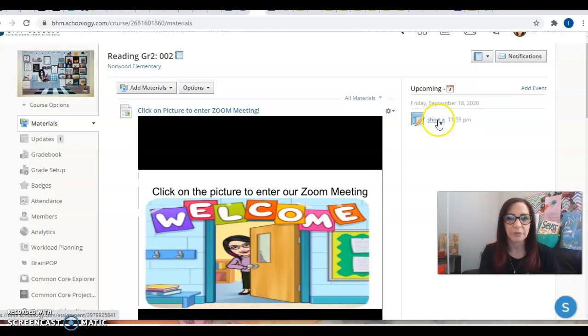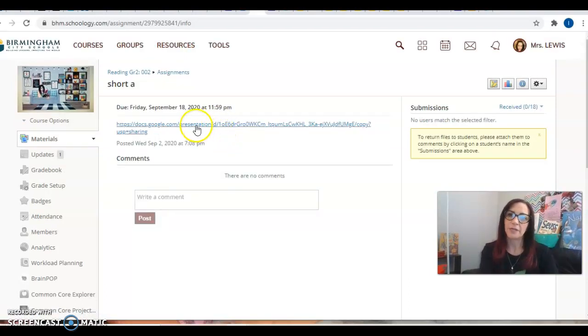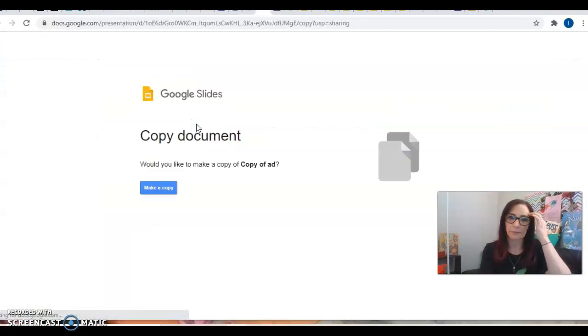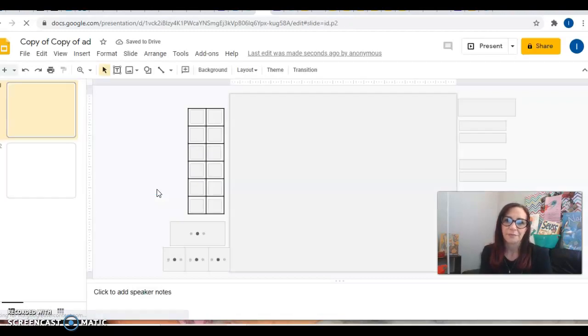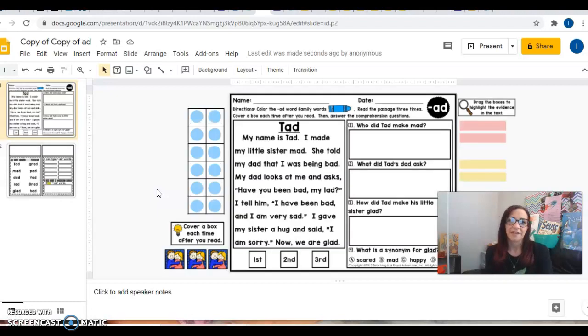So they would click on this where it says upcoming and Short A right there. And then there will be a link, and they'll click on the link, and it says, would you like to make a copy? The reason for that is because without making a copy, they would all be editing the same document. So they'll make a copy, and it'll be their very own, and it'll come up in a second. And they'll see this passage, and it's about Tad.